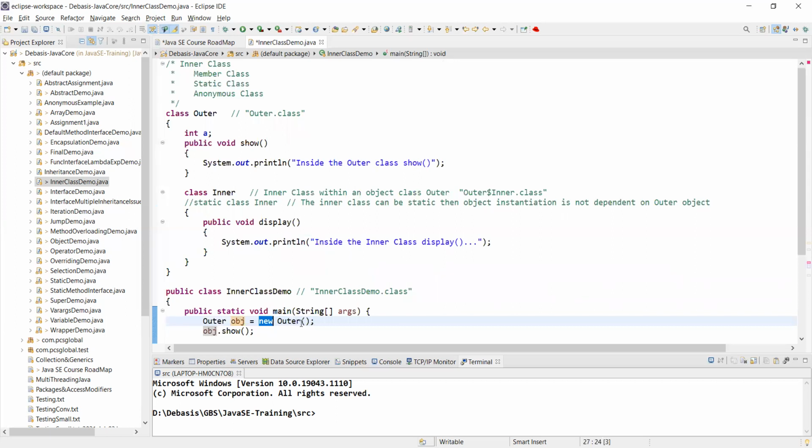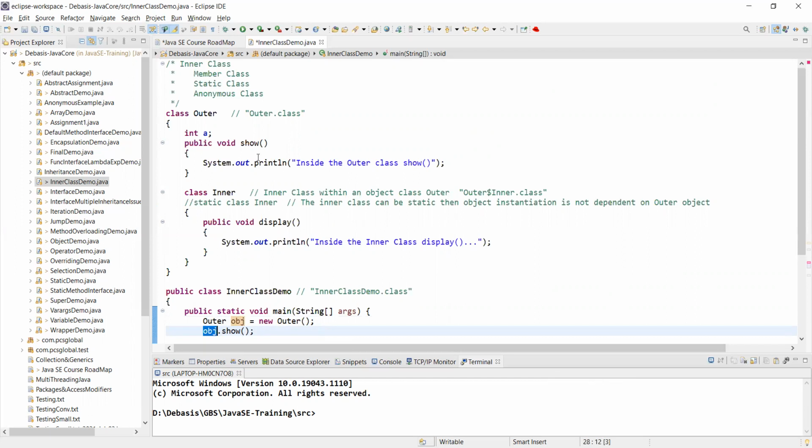And new calls the outer constructor. Here I have not defined any constructor called outer. The constructor name and the class name have to be the same; that is the convention we have followed. It's an empty constructor, which is a default constructor, not a parameterized constructor. So I'm just creating the object obj. That part is clear, right? Because I have created this object, I can now use it. Because the object is in the heap memory, I can use all the attributes and methods of that object.